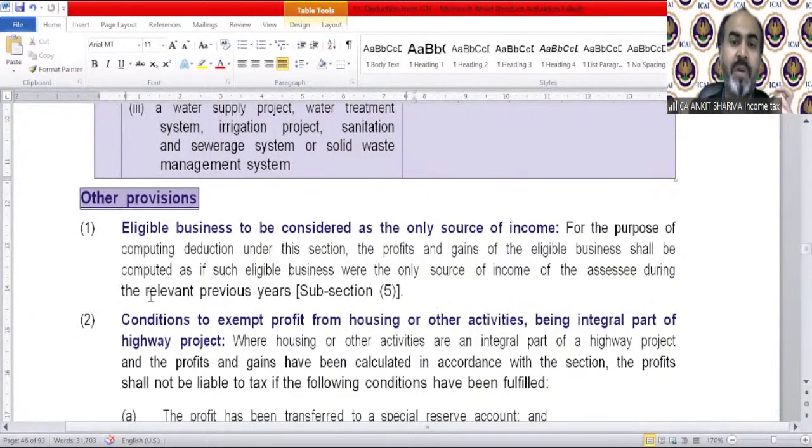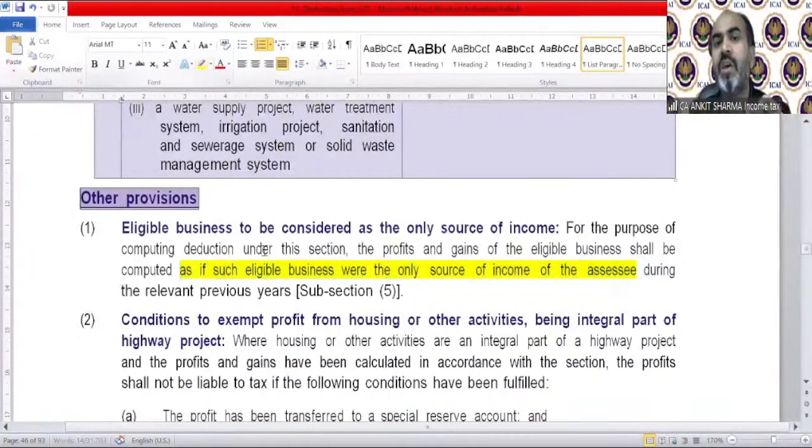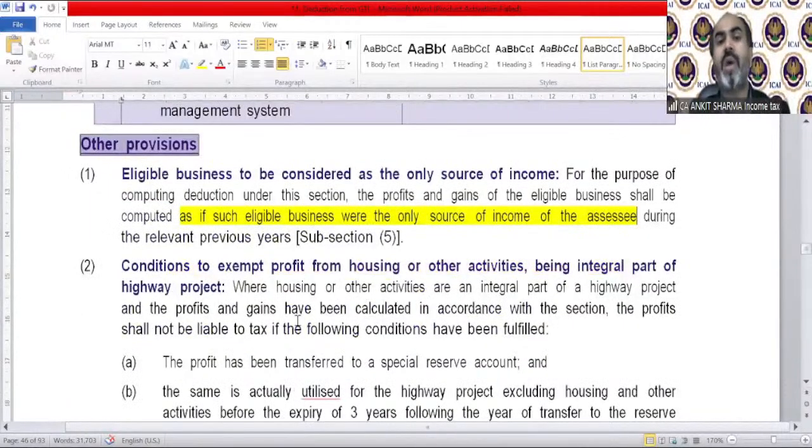For the purpose of computing deduction under this section, the profit and gain of the eligible business shall be computed as if the eligible business were the only source of income of the assessee. You cannot take any other income at the time of giving the deduction under section 80 IA to that specific business.